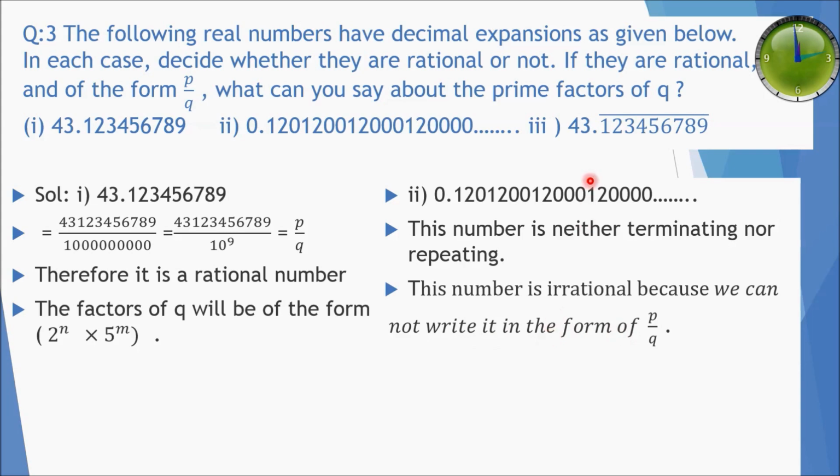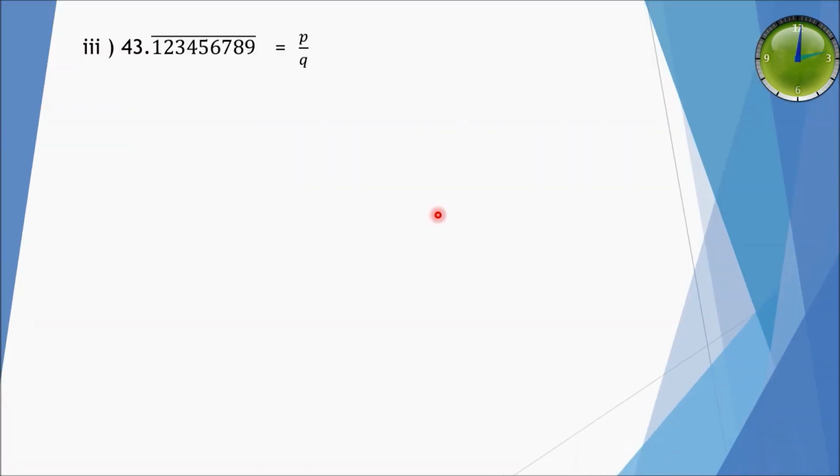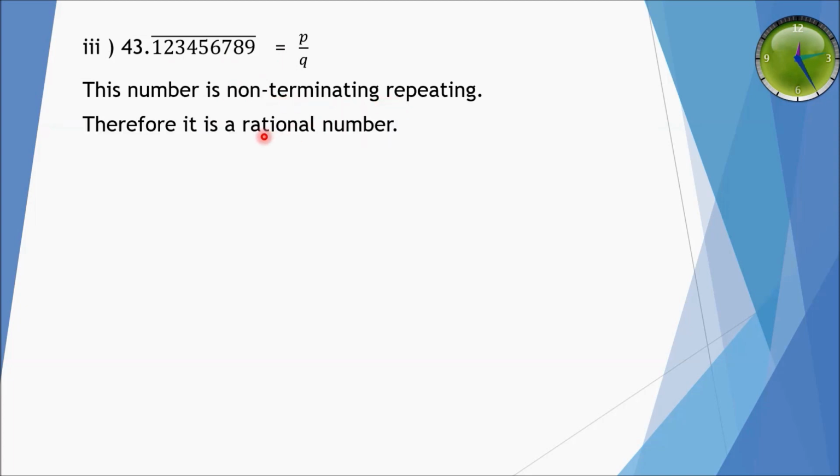Now third part is 43.123456789 having bar. So which is equal to P divided by Q. Why? Because it is non-terminating and repeating. So it can be written in the form of P divided by Q. Therefore, it is a rational number.